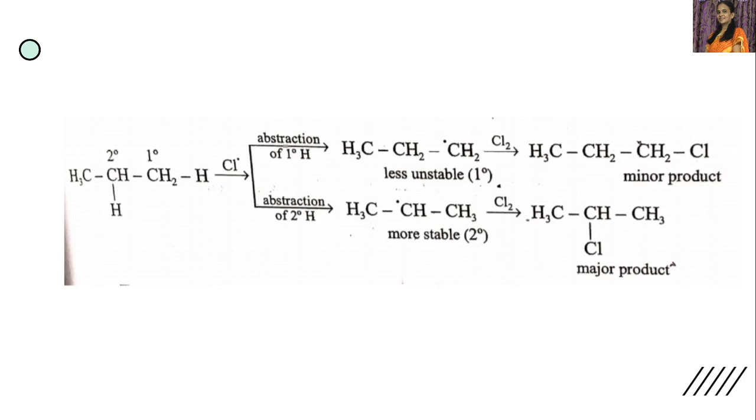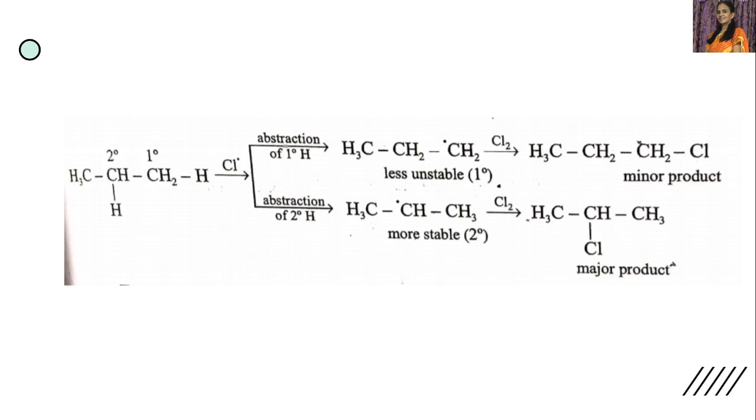Now let us consider the abstraction of the secondary hydrogen, that is the hydrogen from this carbon, by the chlorine free radical. Then we get a more stable secondary free radical. We have already discussed free radical stability: tertiary is greater than secondary, which is greater than primary. So it is the secondary free radical which is more stable. This primary free radical is less stable.